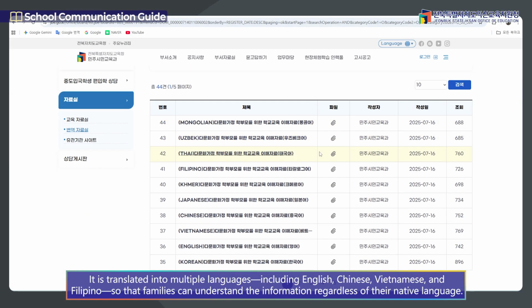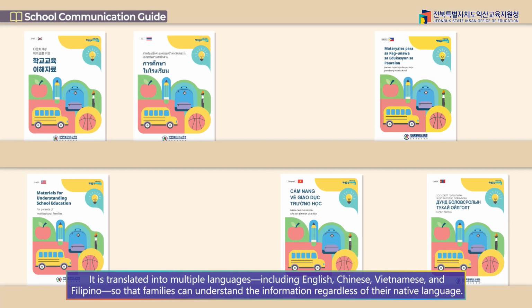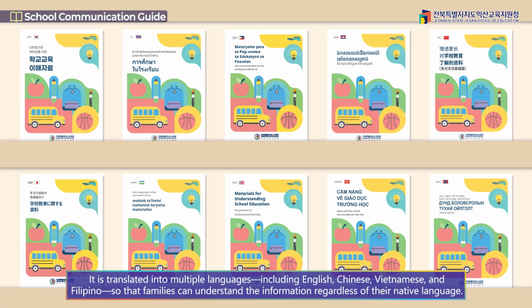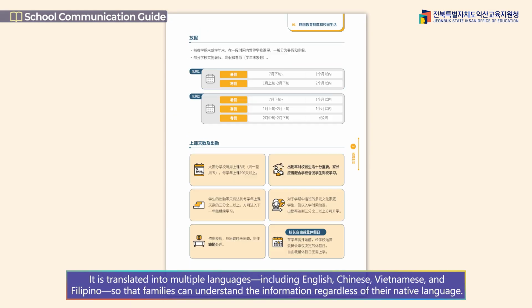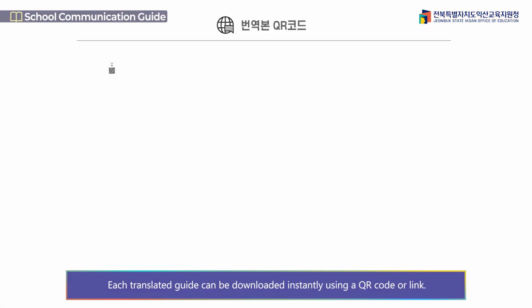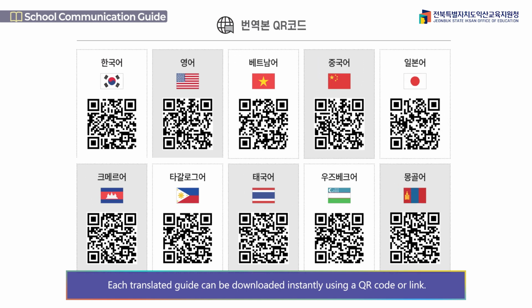It is translated into multiple languages, including English, Chinese, Vietnamese, and Filipino, so that families can understand the information regardless of their native language. Each translated guide can be downloaded instantly using a QR code or link.